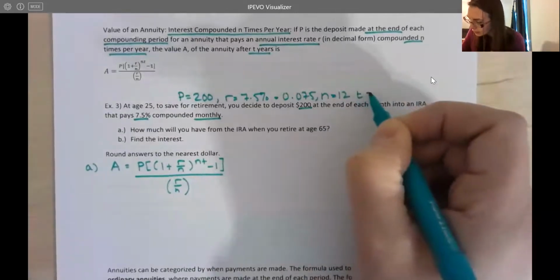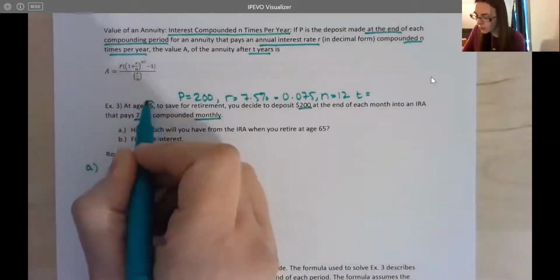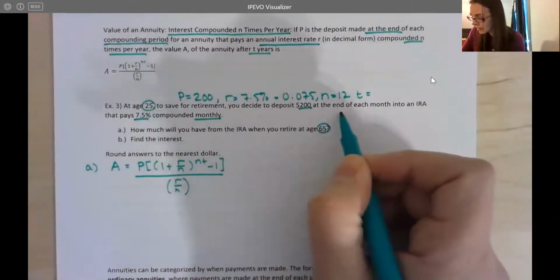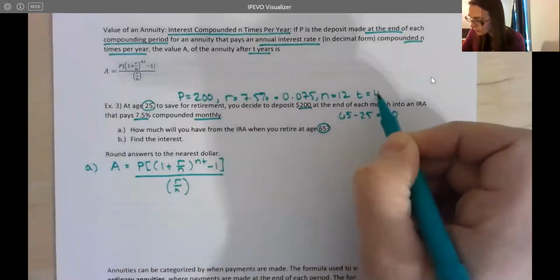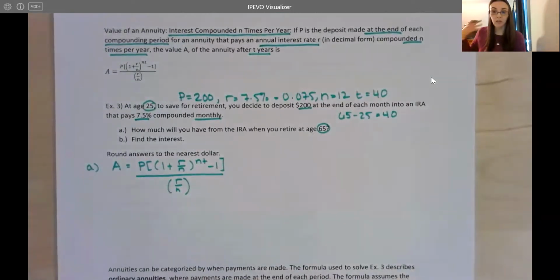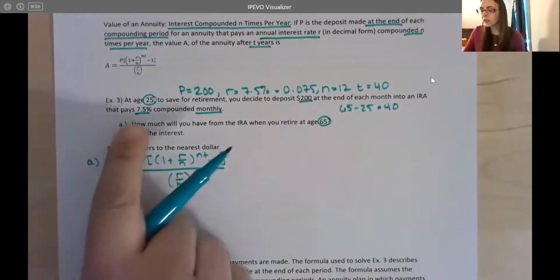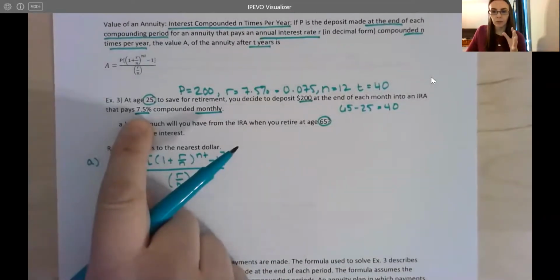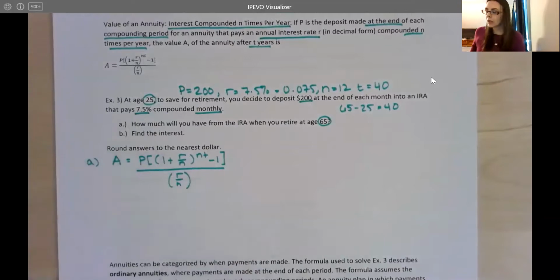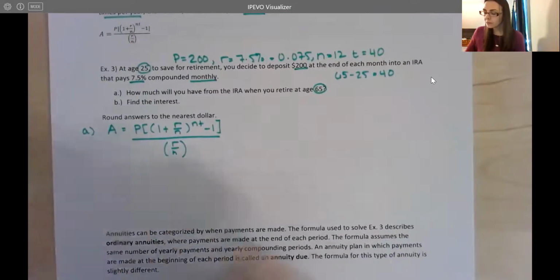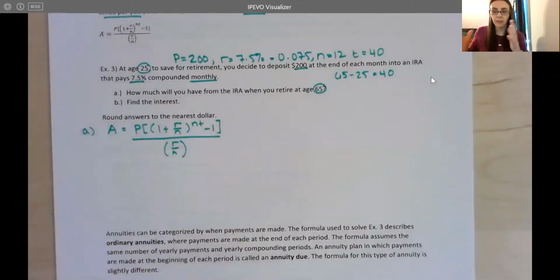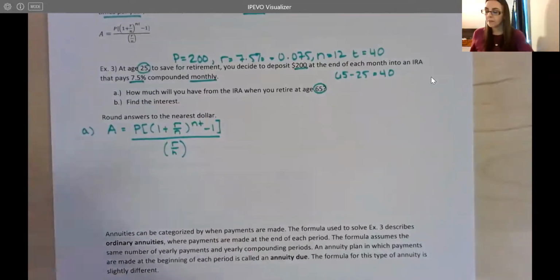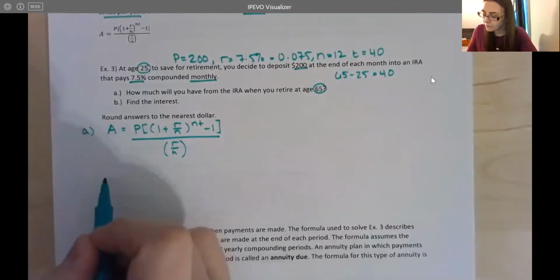Now our T. So we're starting at 25 and we're wanting to retire at 65. So 65 minus 25 is going to be 40 years. So we're going to do this for 40 years. And we're assuming a 7.5% return, right? So it's a pretty modest return on our investment. And of course, we're assuming it's the same return every single month. In reality, investment returns do vary, month to month or quarterly to quarterly, et cetera.